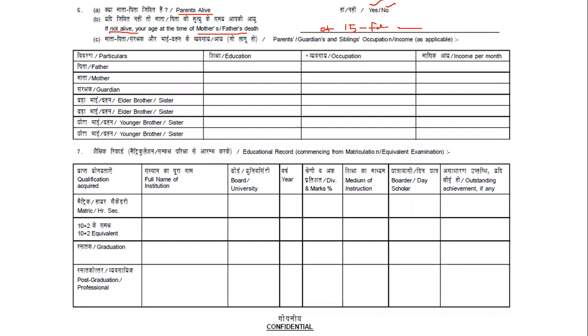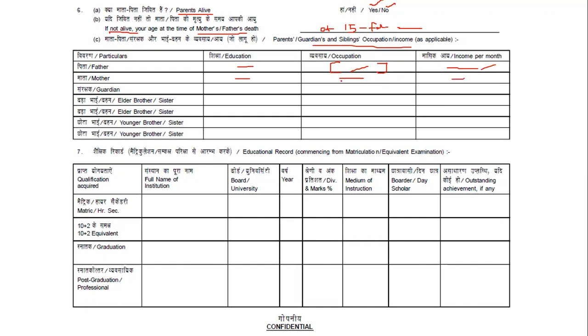And then next comes parents or guardians, siblings, occupation. Here comes the father's education and what occupation he is doing. Then here comes income per month. Okay, then comes mother's education, what she is doing, occupation. If she is a housewife, write housewife.